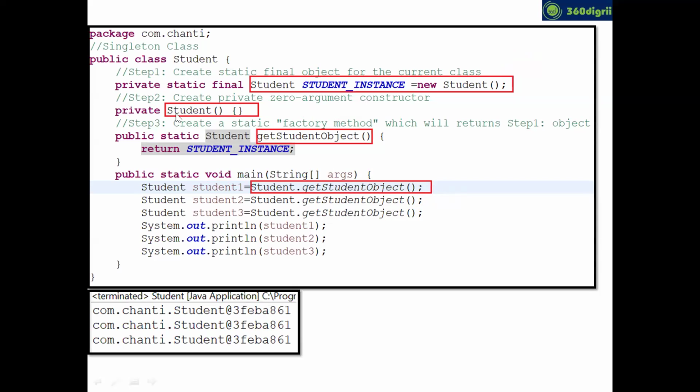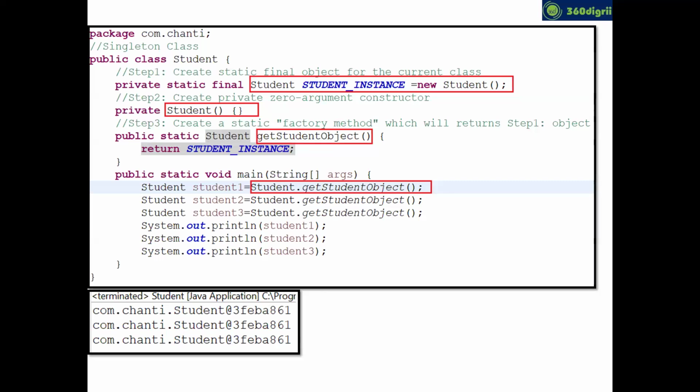Definitely the interview will ask you what are the rules to create a singleton class. So you have to remember: you have to create a static final object, create a private constructor, and create a static factory method which returns the static object. And when you're creating an object, you have to call that factory method instead of the new keyword.